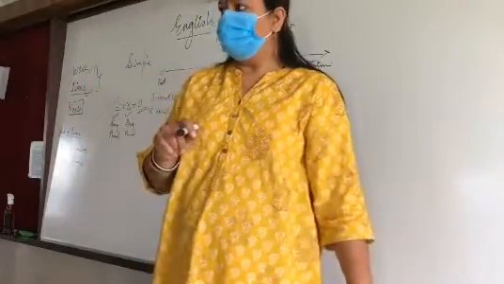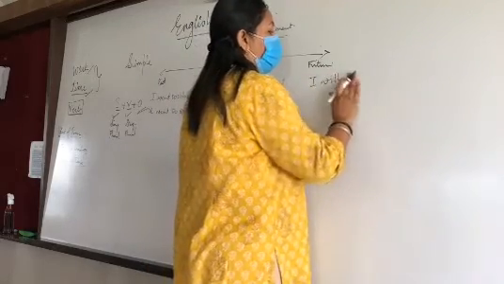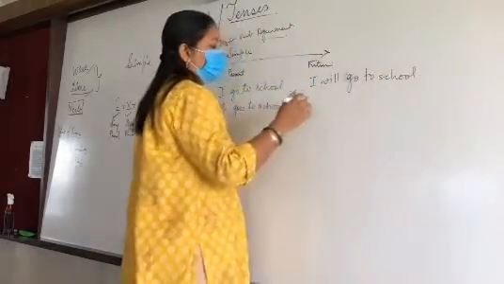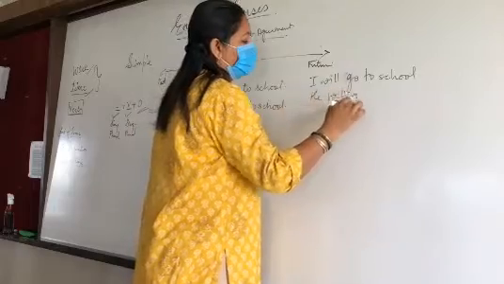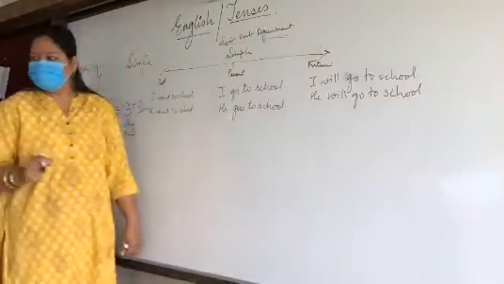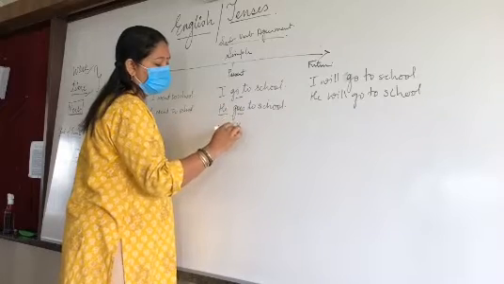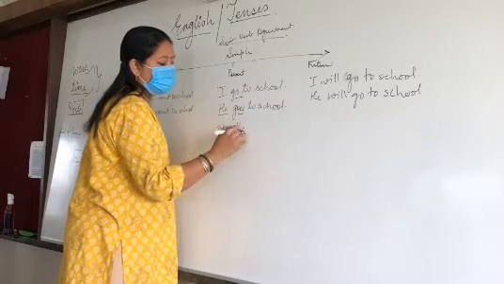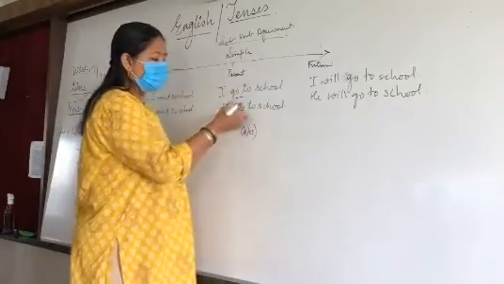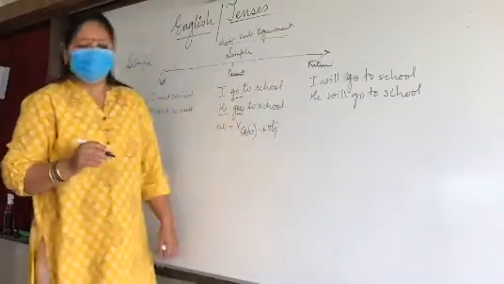Now this process is going to happen tomorrow. Again tomorrow you people will come, no? So I will go to school. We are still in simple. He will go to school. Okay. So what will be the construction? Subject plus V1 in S or ES, either this or this according to the subject, plus object.